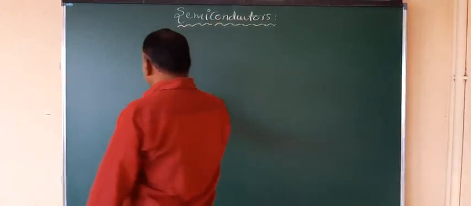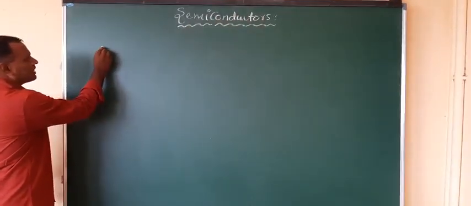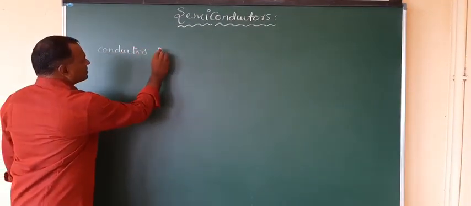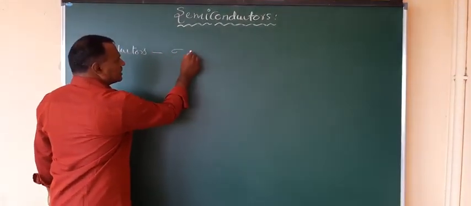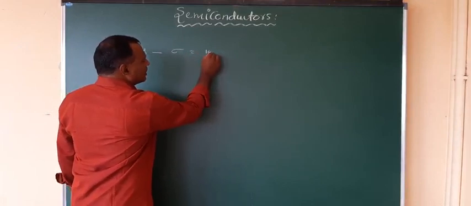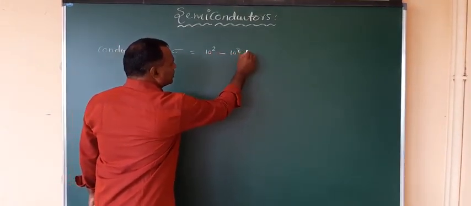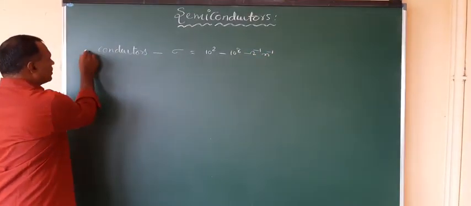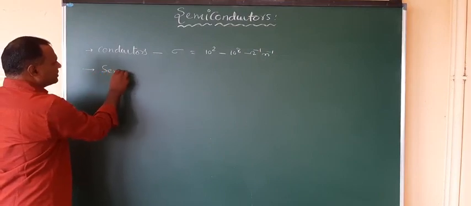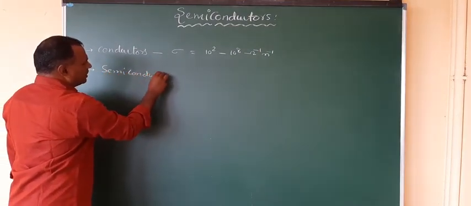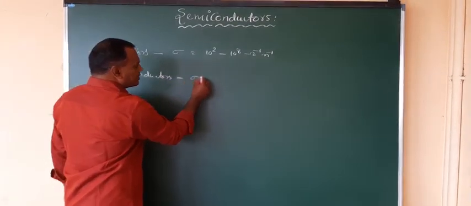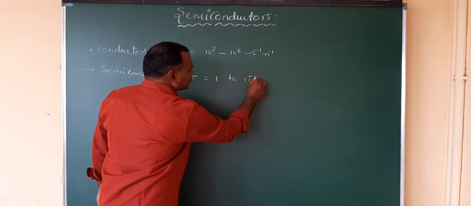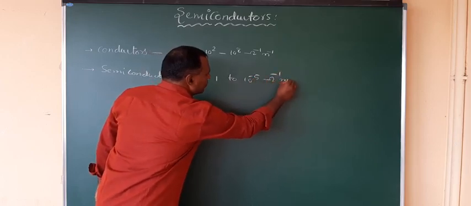So if you see the conductivity range, for conductors the conductivity value is in the range of 10 power 2 to 10 power 8 ohm inverse meter inverse. Similarly for semiconductors, the conductivity sigma is 1 to 10 power minus 5 ohm inverse meter inverse.